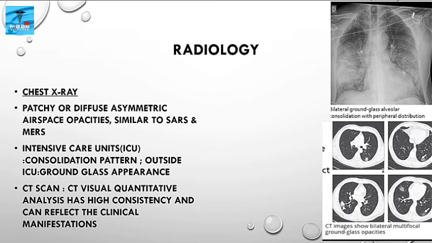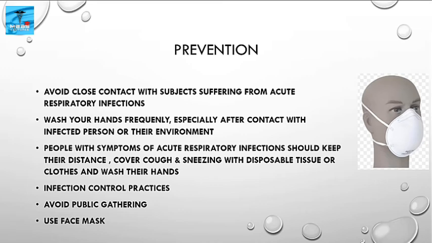Then CT scan. CT visual qualitative analysis has high consistency and can reflect the clinical manifestations. These CT images show bilateral multifocal ground glass opacities. Then prevention. Preventive methods include avoiding close contact with a subject suffering from acute respiratory infections, washing your hands frequently,